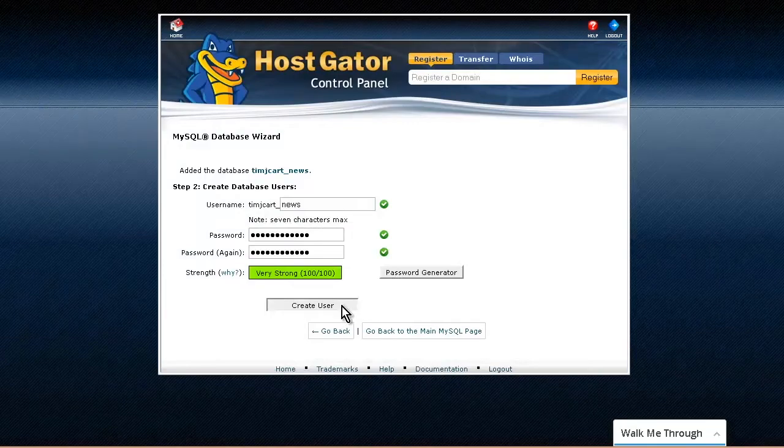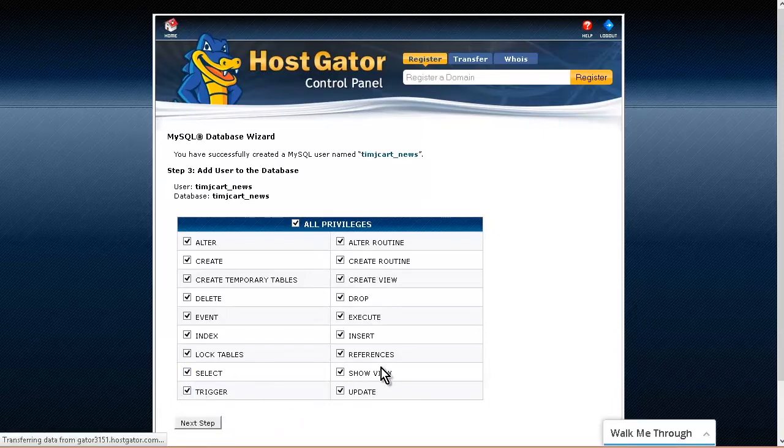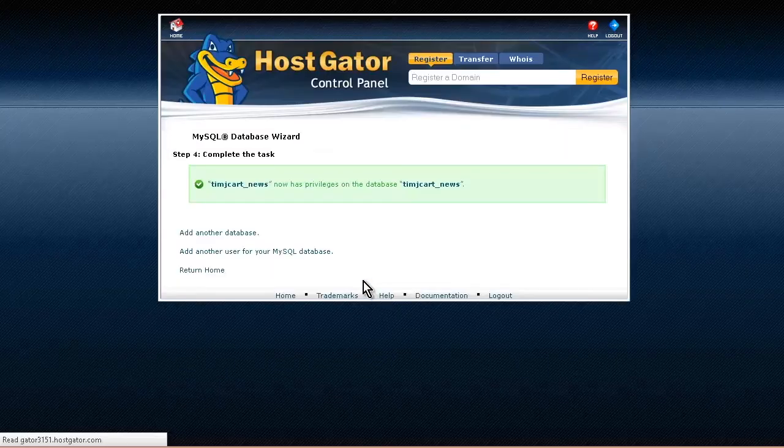Now we need to create the user. And then we want all privileges. Okay, and then next step. Okay, now what you want to do is just copy this line here.